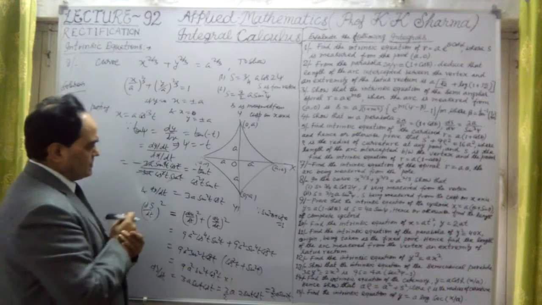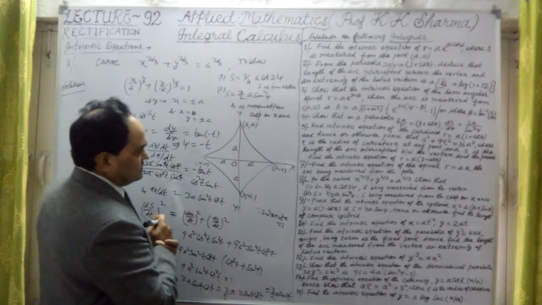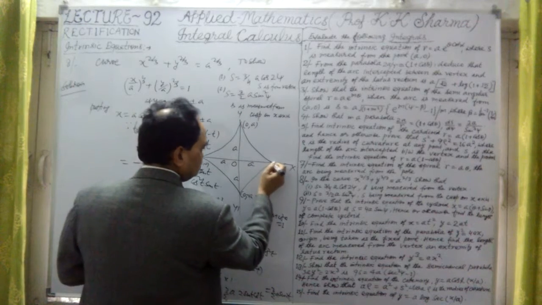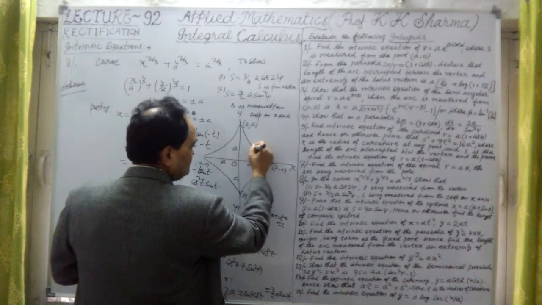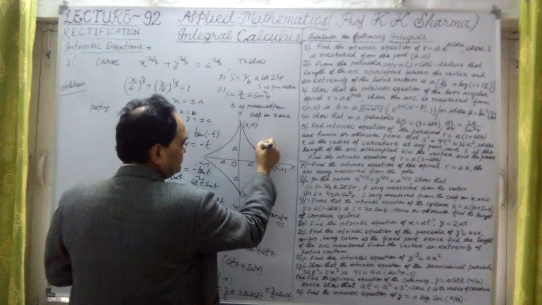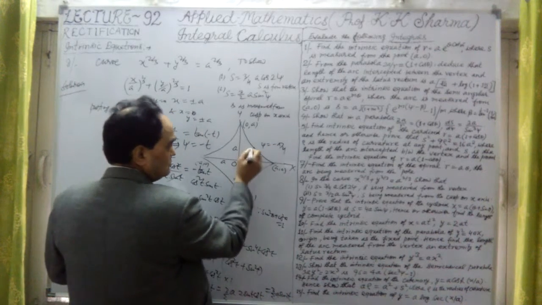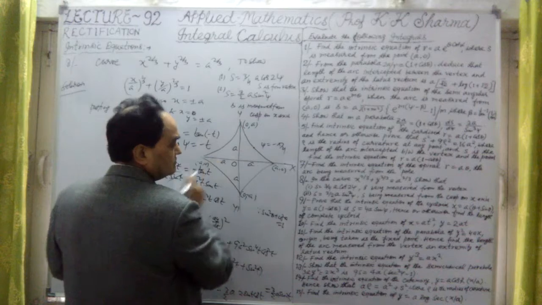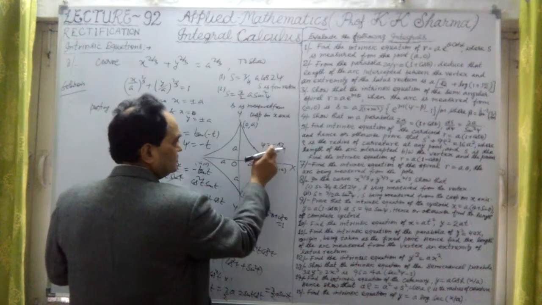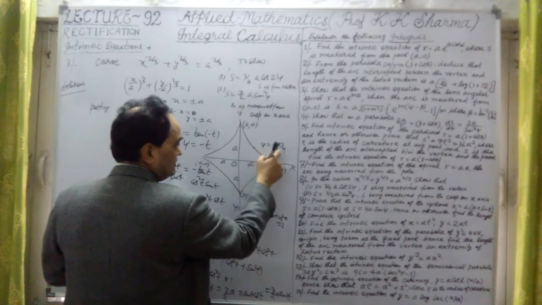Okay, so what are the limits? Because we have to find the length s from the vertex, the vertex can be taken at the middle point of this. Now at the middle point of this, psi equal to minus pi by 4. Note this down. At this point, if I draw the tangent line, then at that point the psi angle will be minus pi by 4.